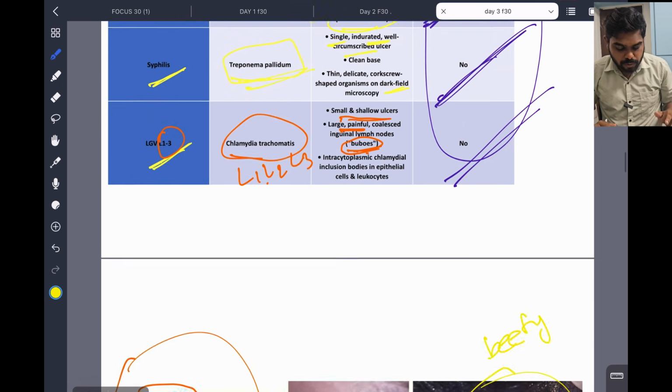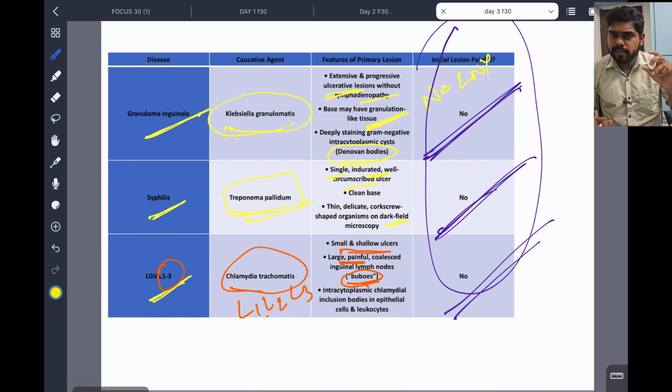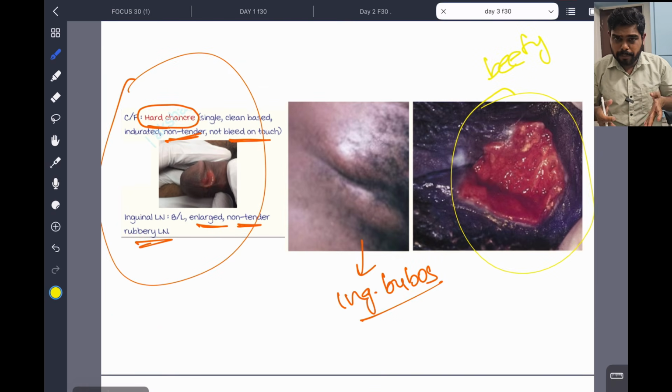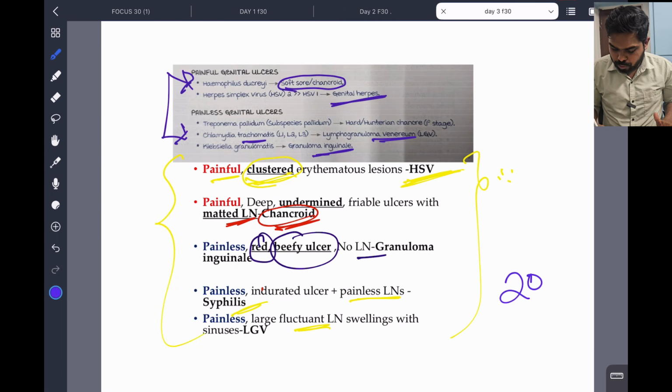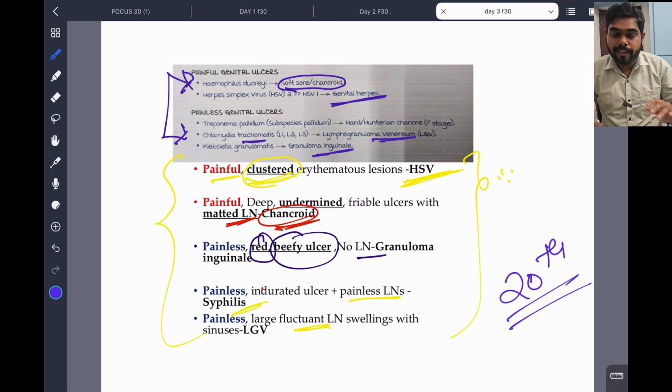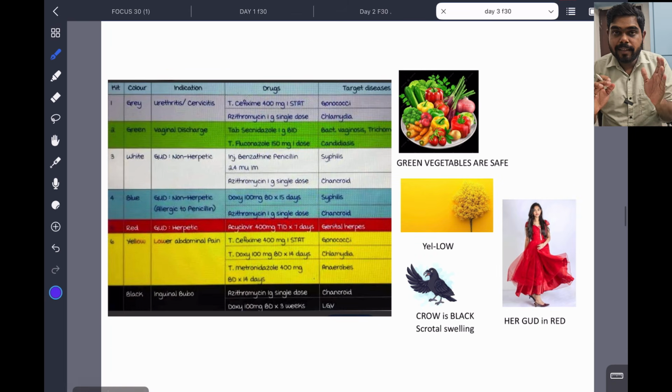Now this also we discussed: granuloma inguinale, syphilis very simple, the name is hard chancre but it is very soft, and LGV, chlamydia species, very important, buboes are there, sinuses are there, like that. See the diagram, see the PPT, see this video 1 or 2 times for this topic, you will understand. This is the summary, very important. Please take the screenshot and keep it with you, stick it in the 20th notebook. Okay, now we are going to the other topic. STD over, now STD kit, the syndromic management.